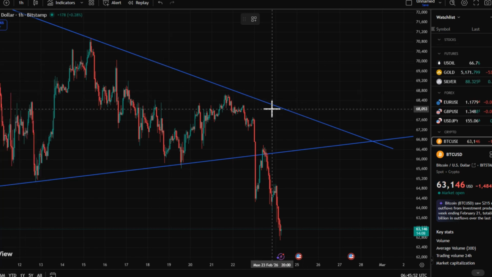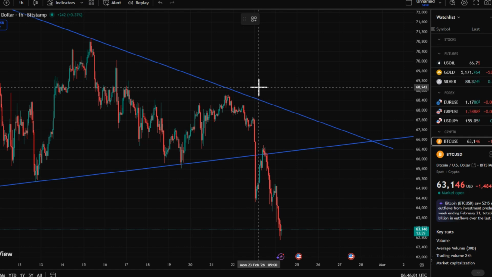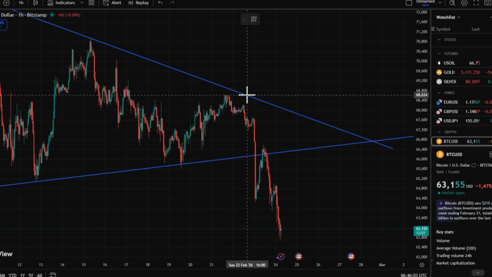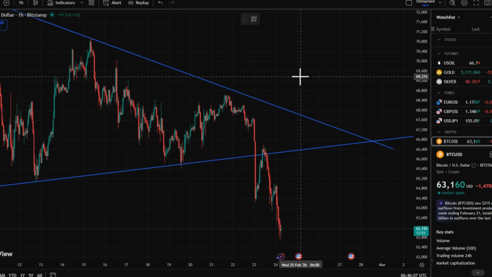Let's take a look at Bitcoin's latest market structure. First, let's start from the current 1-hour chart of Bitcoin. The rebound right now is very weak, and it cannot return back inside the triangle, which is a very critical signal. Price chose to expand volume downward at the end of the triangle.